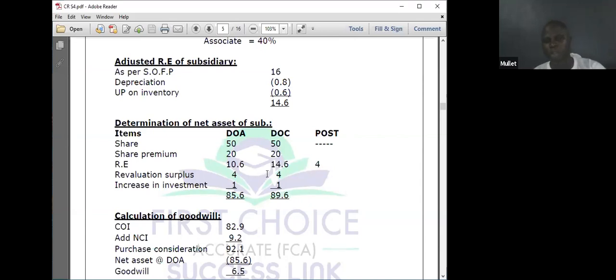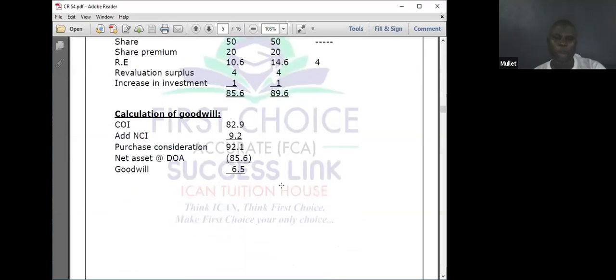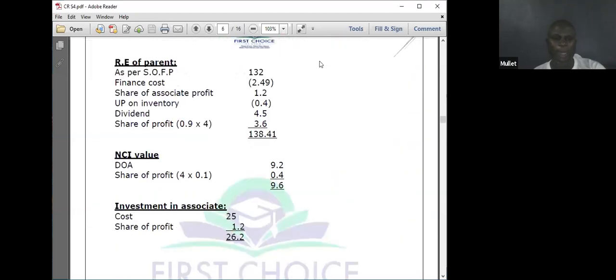The valuation surplus does not increase further. Then the increase in investment does not increase further, like yesterday's and the day before yesterday's question. So the 4, how do we share the 4? Based on the group structure. I'll go to the retained earnings of the parent. Share of profit is 0.9 times 4, 3.6.